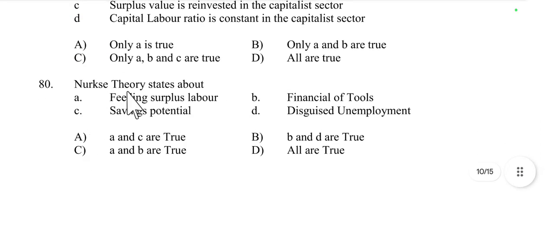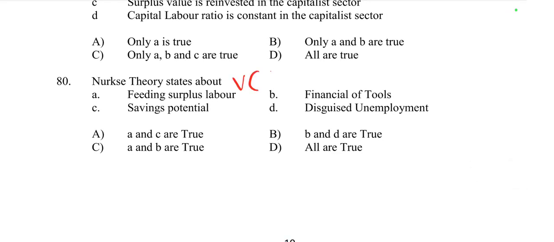Then today's last question, Nurkse's theory states that. So Nurkse's theory of economic development is particularly known as the theory of the vicious circle of poverty, VCP. It is related with disguised surplus labor. Yes, it emphasizes the problem of surplus labor in developing economies. The surplus labor in traditional agriculture is a key factor that prevents economic growth because these workers are not fully utilized in productive activities. So surplus labor is associated with the vicious circle of poverty.